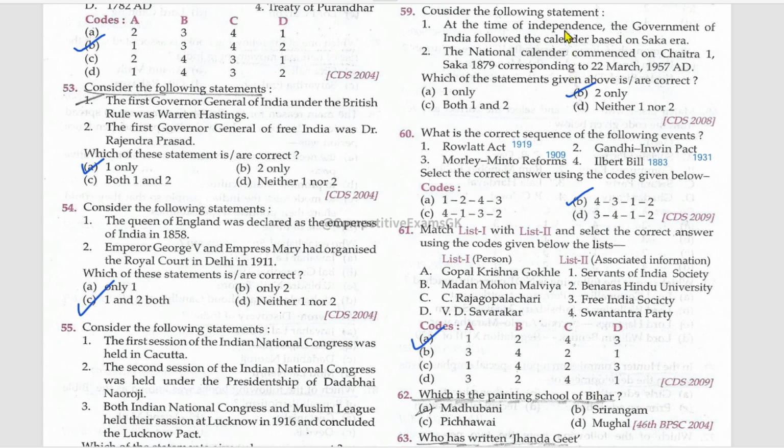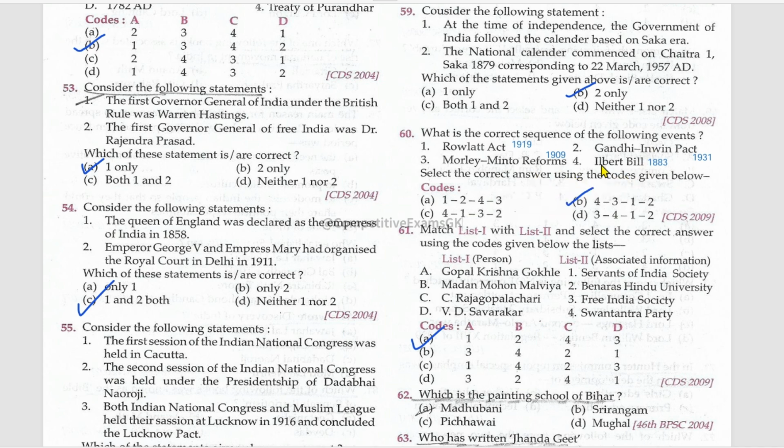Consider the following statements. At the time of independence, the government of India followed the calendar based on Saka. Now, the national calendar commenced on Chaitra 1, Saka 1817, corresponding to 22nd March 1957. Correct. Which of the following is the correct sequence of the following events?